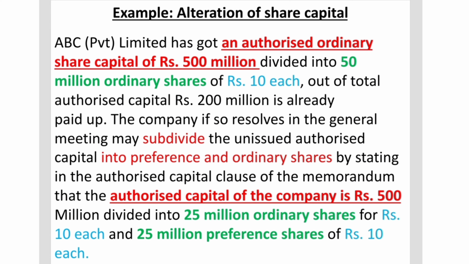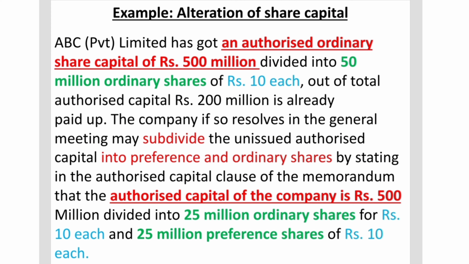Now I'm going to deal with this example in detail, one point at a time. First and foremost, like I always do, I'm going to quickly read through what I have in the slide. ABC Private Limited has an authorized ordinary share capital of rupees 500 million, which is divided into 50 million ordinary shares, that is the quantity of shares, of rupees 10 each. Out of the total authorized capital, rupees 200 million is already paid up.